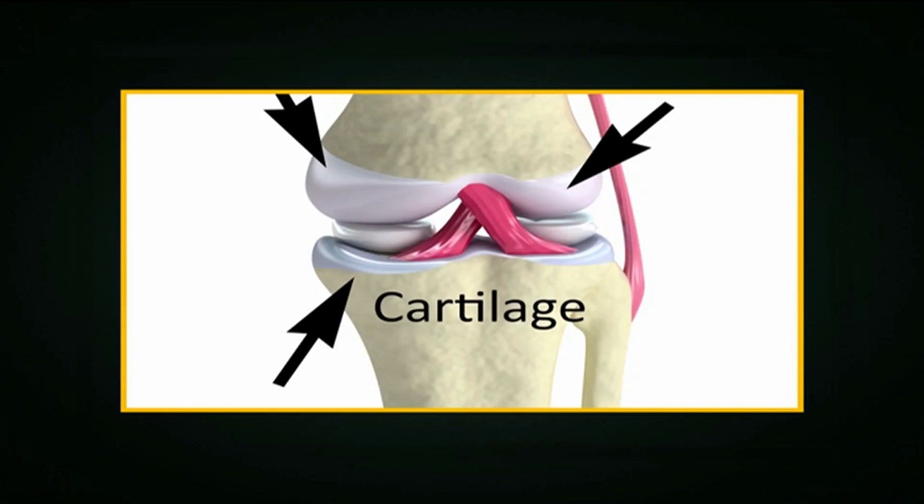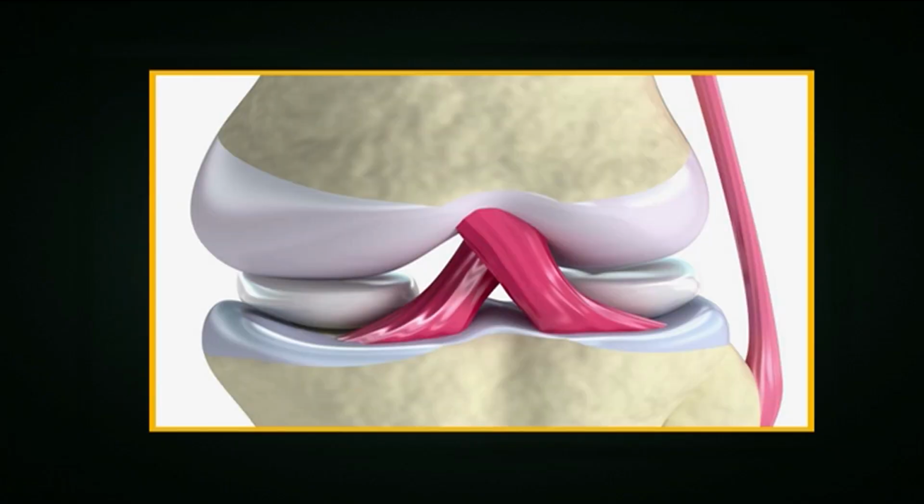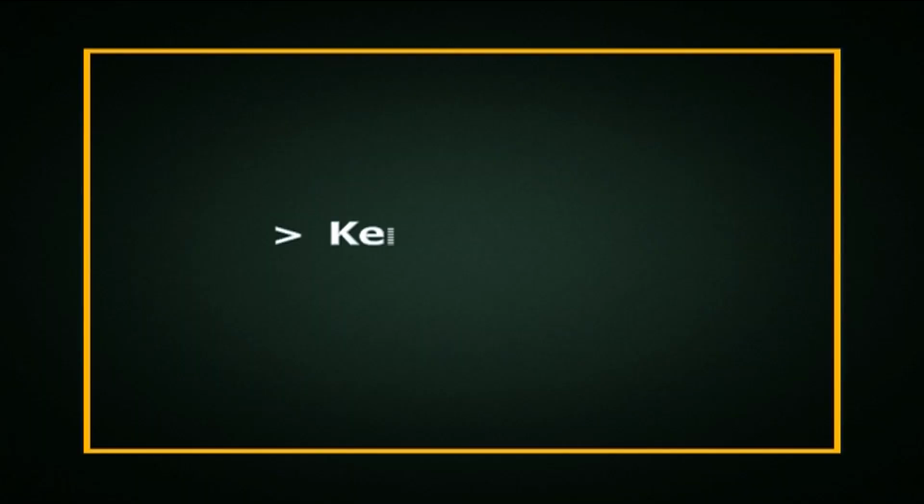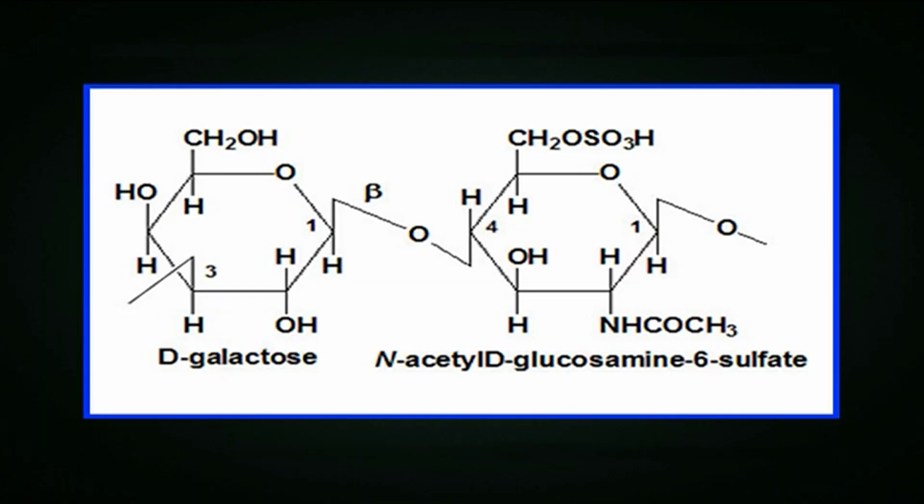Now, number two, chondroitin sulfate. Chondroitin sulfates contribute to the tensile strength of cartilage, tendons, ligaments, and walls of the aorta. They have also been known to affect neuroplasticity. Number three, keratan sulfate. Keratan sulfates have a variable sulfate content and, unlike many other GAGs, do not contain uronic acid. They are present in the cornea, cartilage, bones, and the horns of animals.